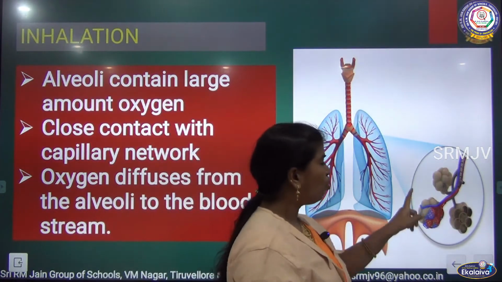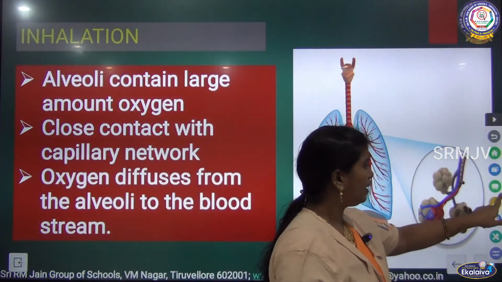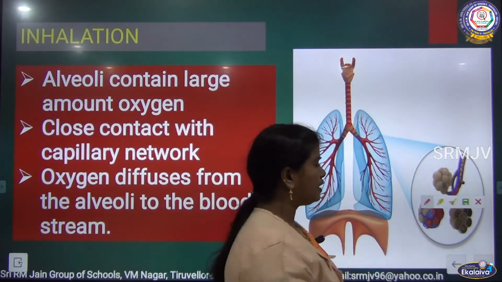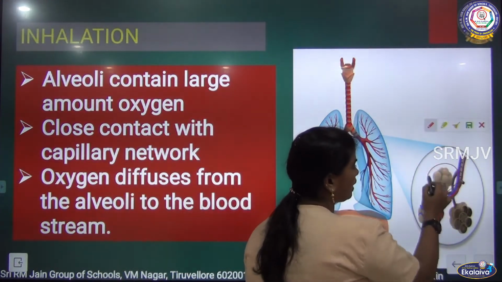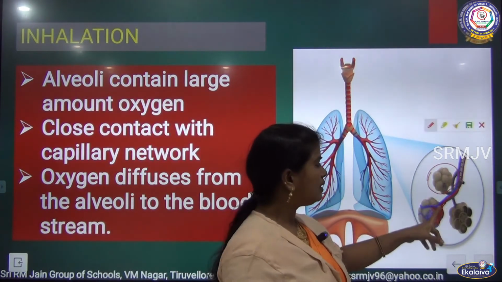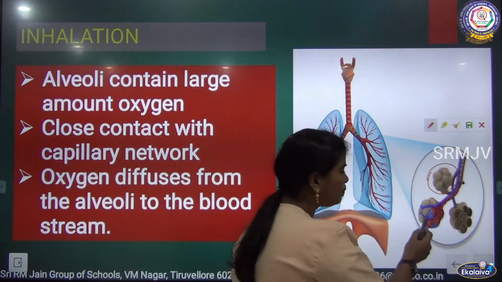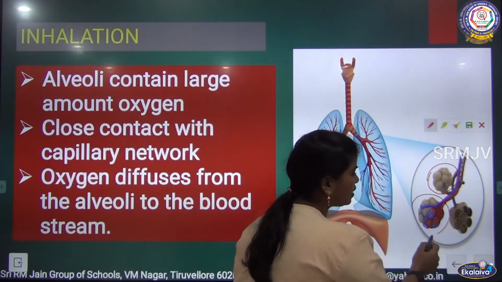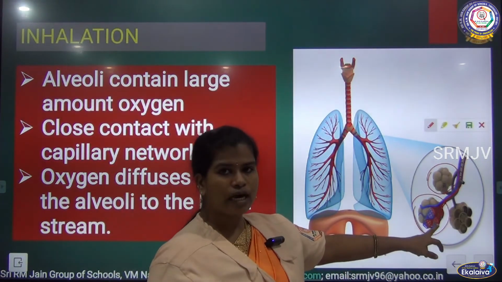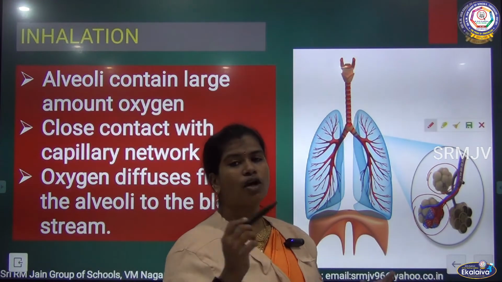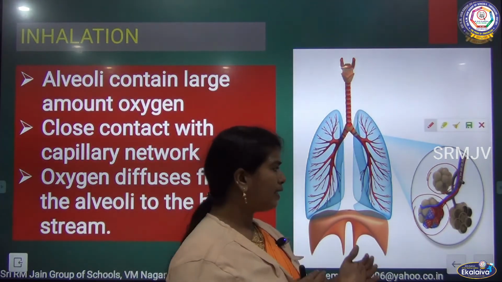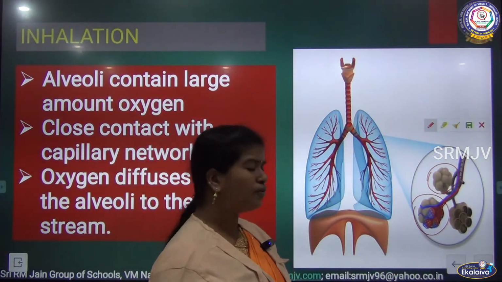This is the overall structure of the alveoli. In the previous slide we have seen only one sac of the alveoli. It is the overall picture, and this blue and red color, these things are the capillaries which are surrounding the alveoli, and here is the place where oxygen and carbon dioxide are getting replaced by the diffusion process.